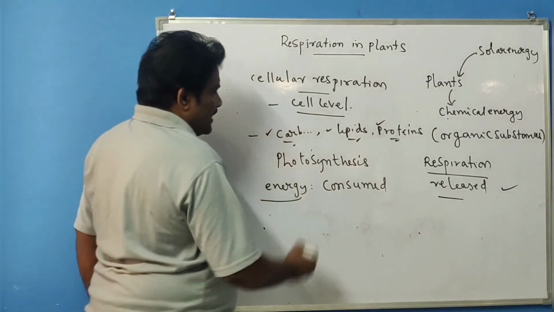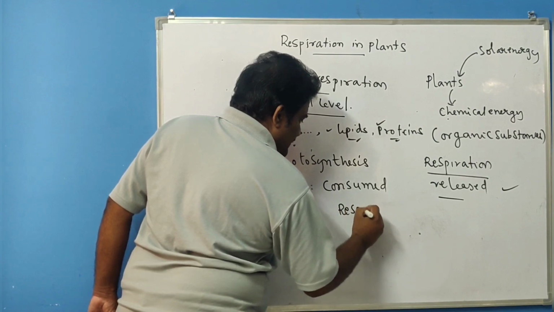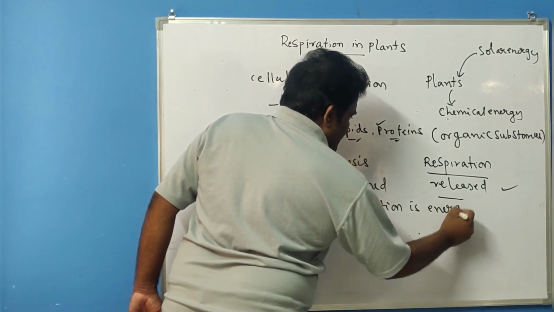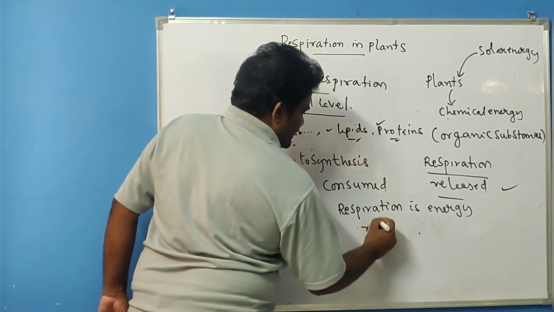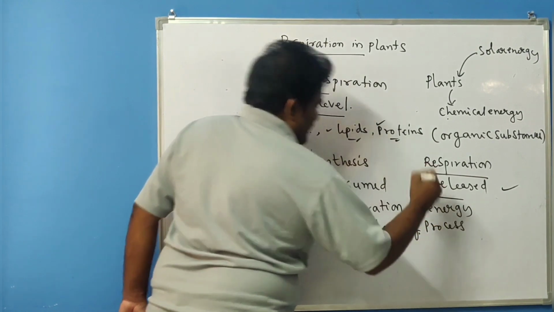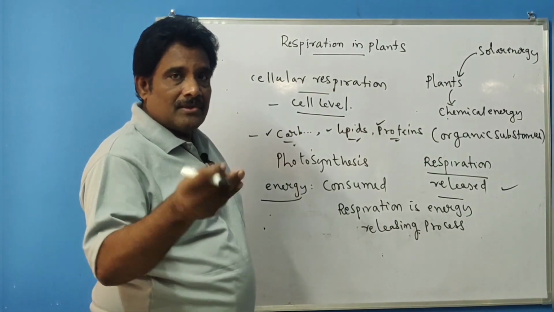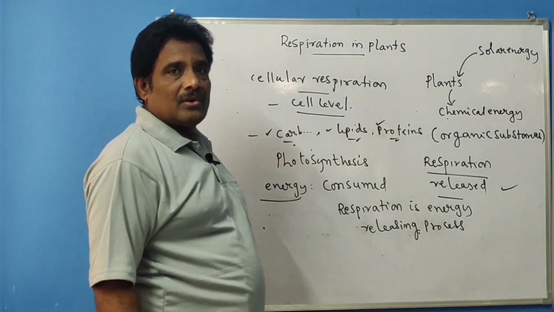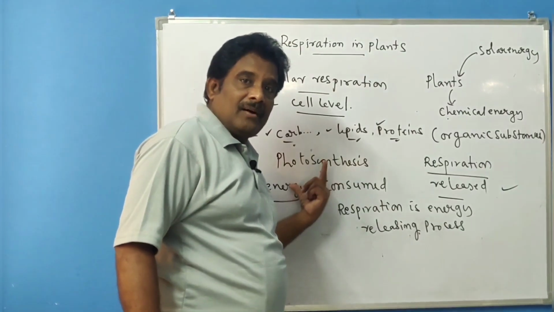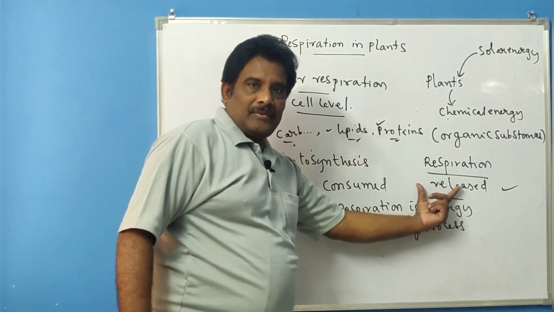So, one important point you have to understand is that respiration is an energy releasing process. Photosynthesis is not an energy releasing process. Photosynthesis is the process in which energy is consumed or stored, whereas in respiration the energy stored in the form of carbohydrates, proteins and lipids is released. That is the main difference between photosynthesis and respiration.